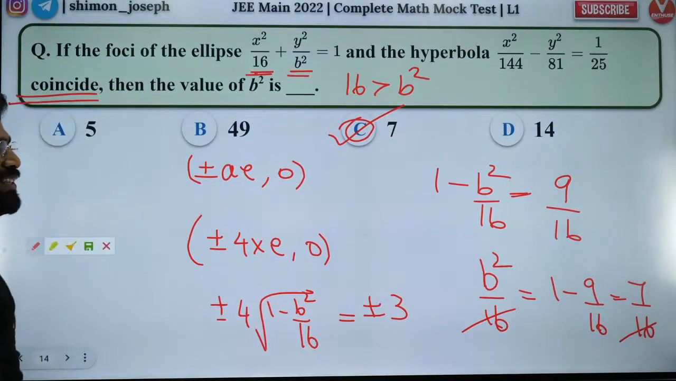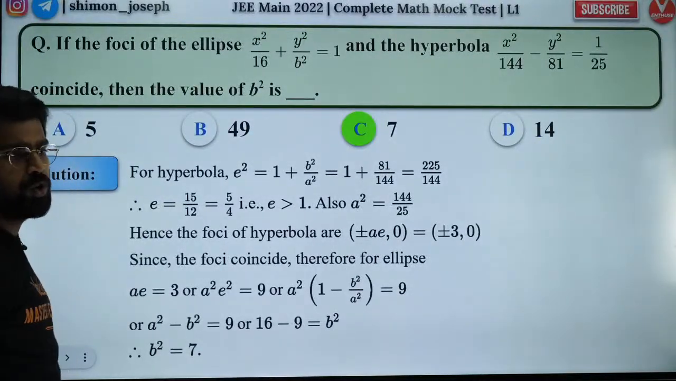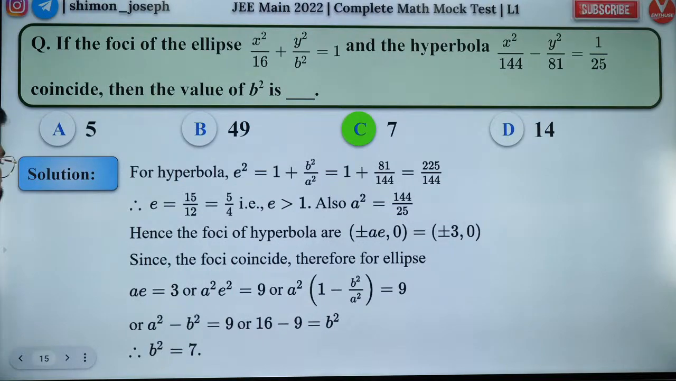Okay. Eligibility for JEE Mains. Vicky, if you write the PCM board exam, then you can write JEE Mains. Don't worry. Everybody is eligible to write JEE Mains, man.